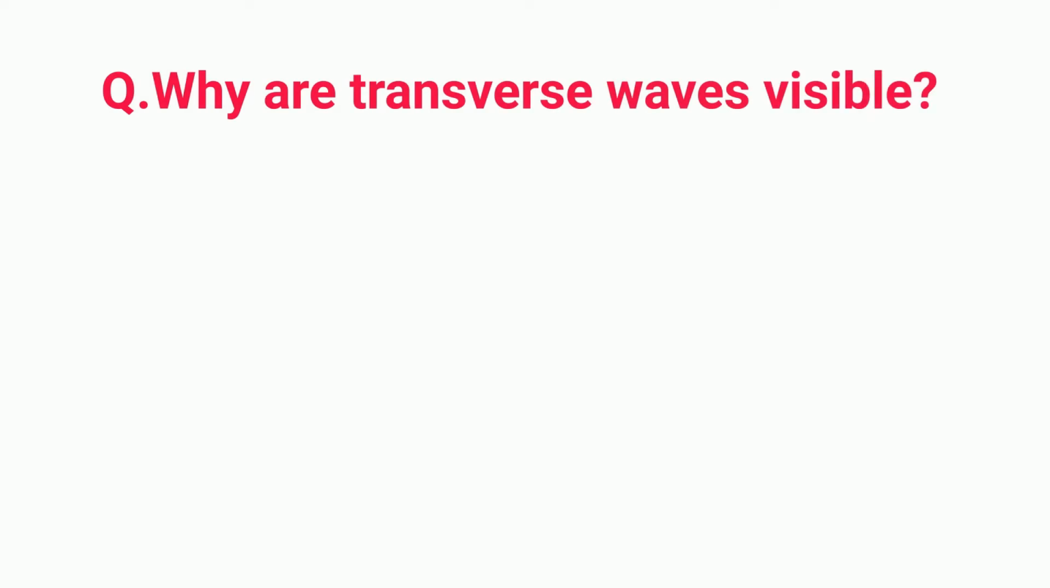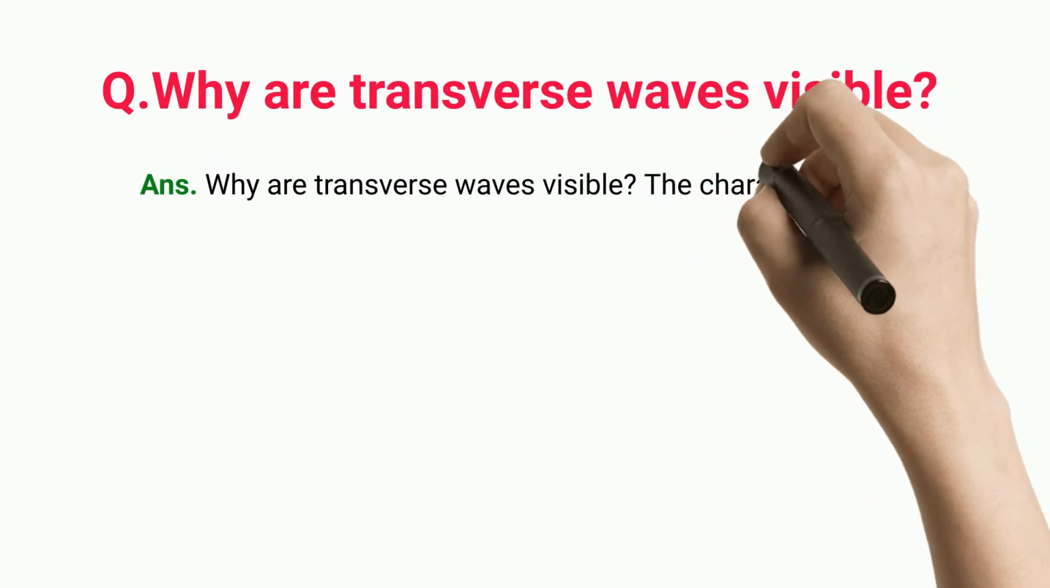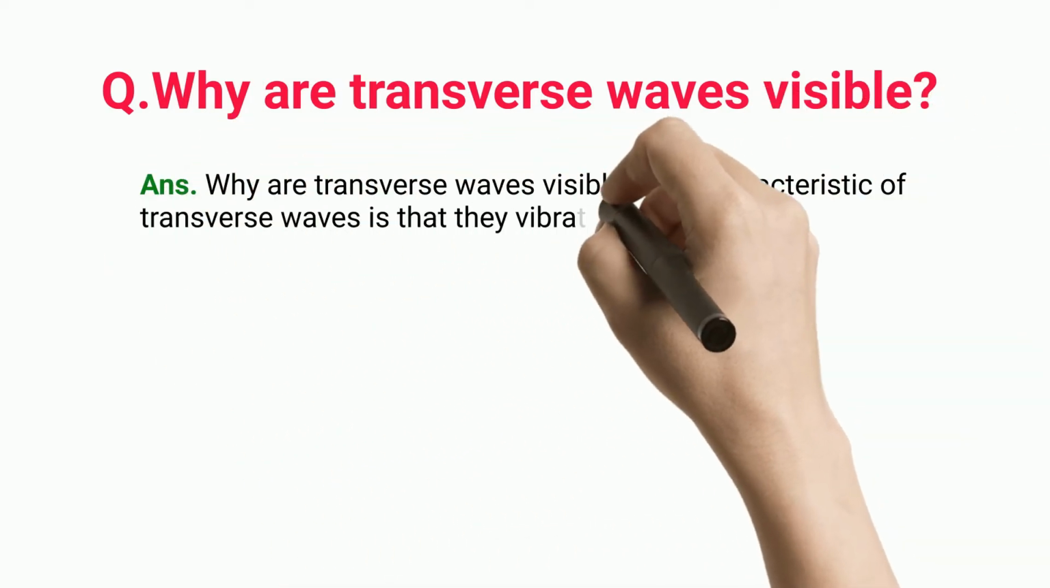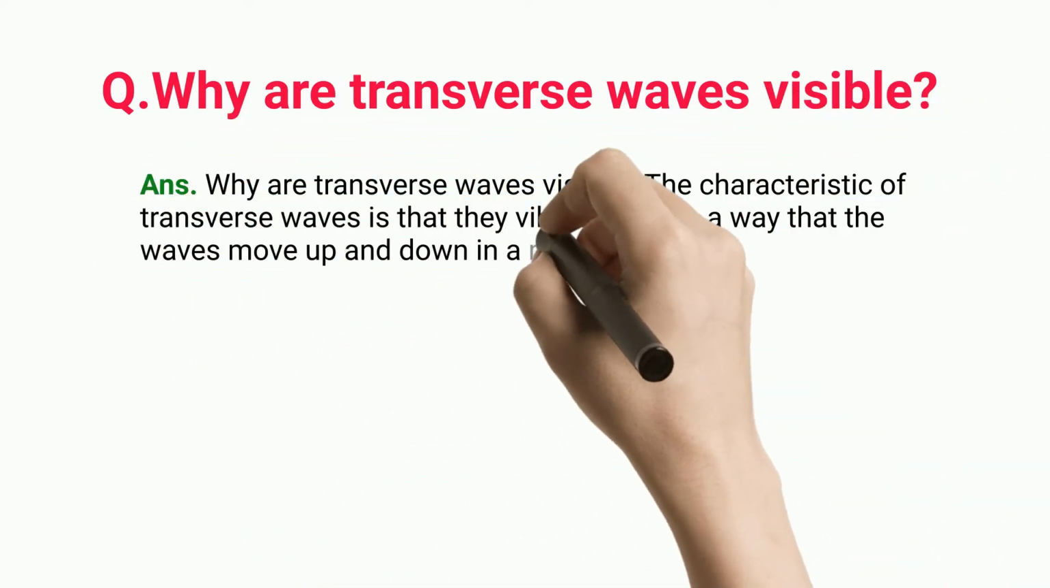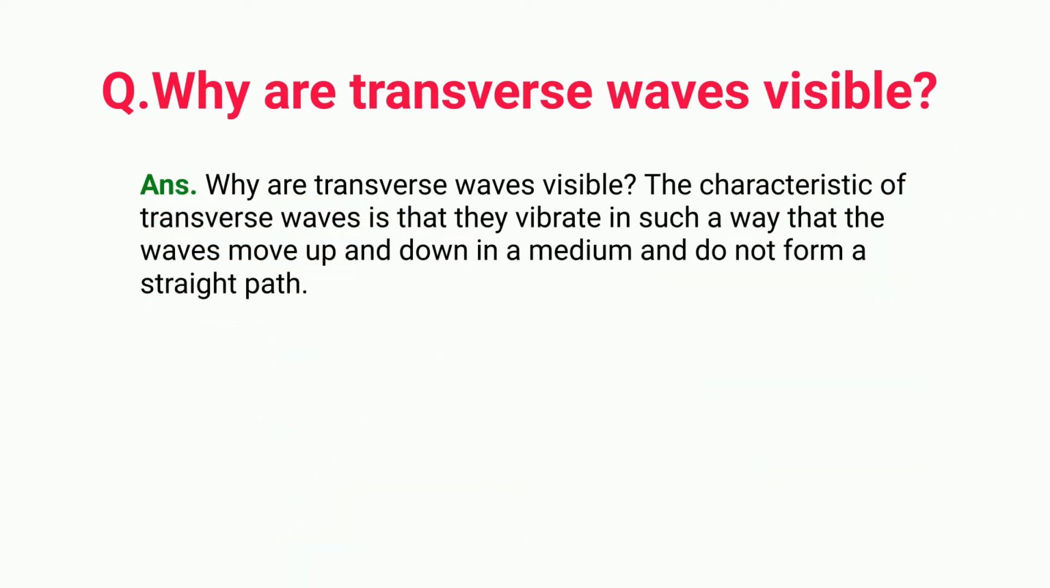Why are transverse waves visible? The characteristic of transverse waves is that they vibrate in such a way that the waves move up and down in a medium and do not form a straight path.